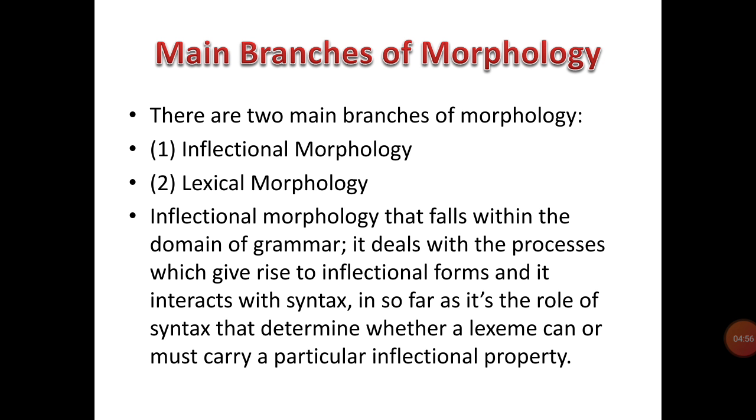Main branches of morphology. There are two main branches of morphology: inflectional morphology and lexical morphology. Inflectional morphology falls within the domain of grammar. It deals with the processes which give rise to inflectional forms, and it interacts with syntax insofar as it is the role of syntax that determines whether a lexeme can or must carry a particular inflectional property.